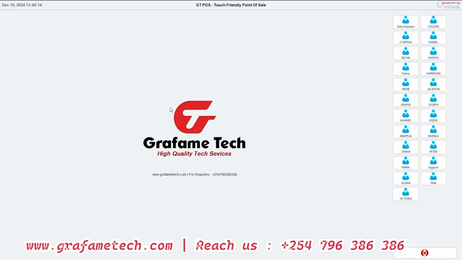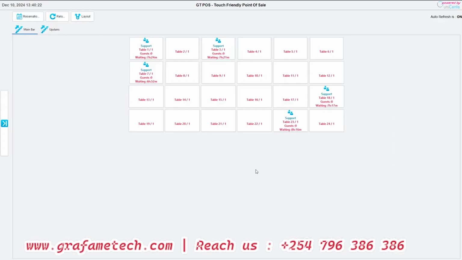All right. So we'll just log in with one account here so that I show you all the features that the system has. This is the first layout that you'll encounter when you log in. Let's say you are a waiter or a cashier in a bar or restaurant setup.